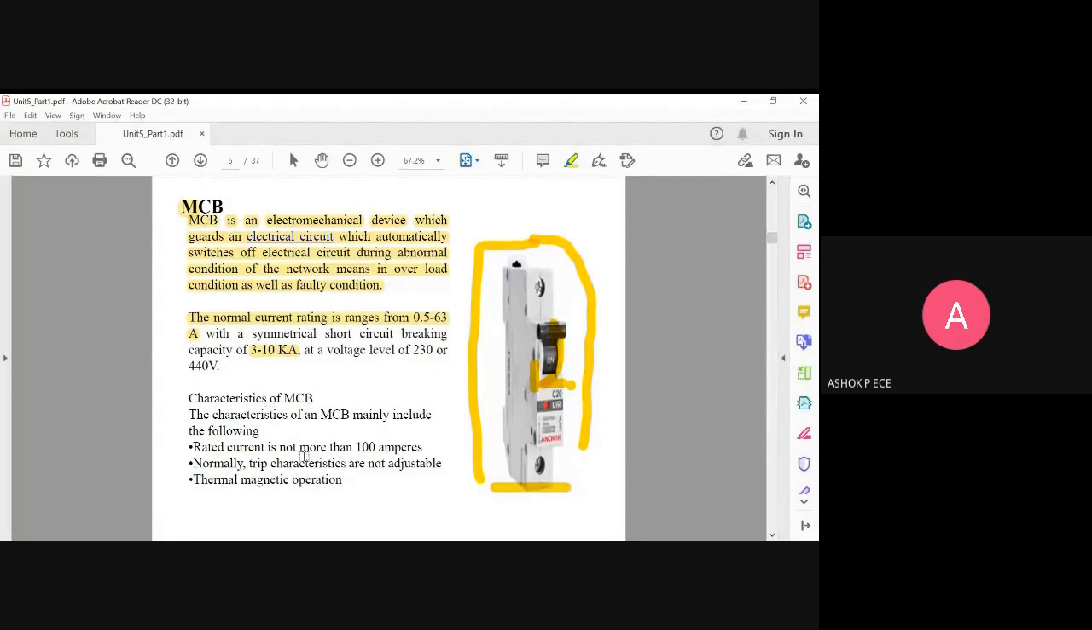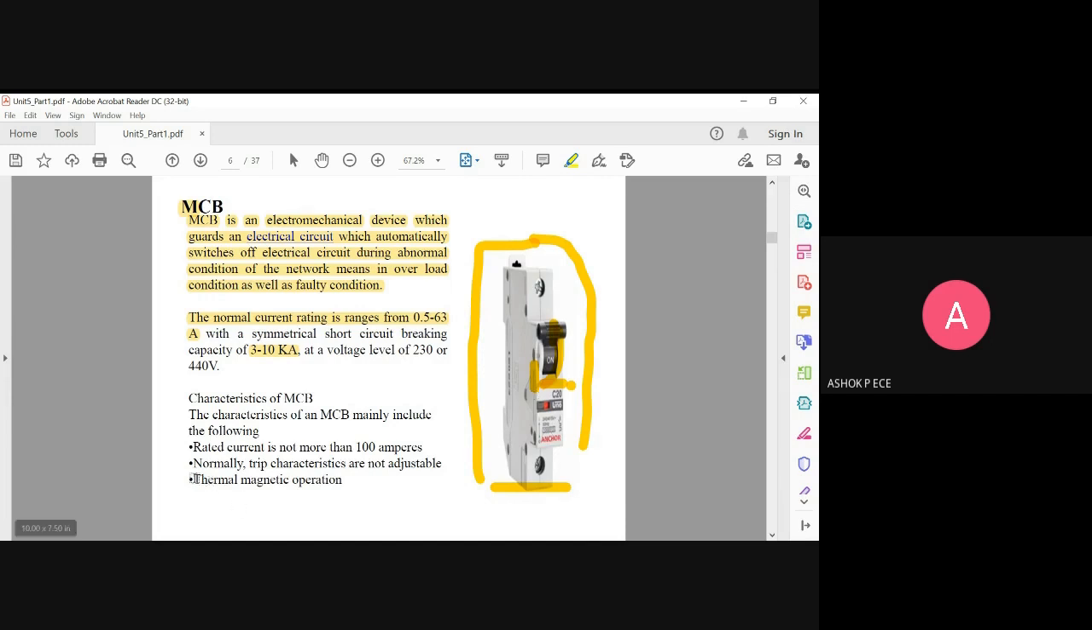And what is the characteristic? Its rated current is not more than 100 amperes. If the rated current is 63 amperes, it can withstand up to 100 times of it, or I can say 6,300 amperes or 6.3 kilo amperes can be withstood. Otherwise, after that, even this MCB cannot protect your circuit. Normally, trip characteristics are not adjustable. That means once the current goes above 63 amperes, it will automatically come to off. And when the current returns to normal, it will never go to on stage by itself. Once off, you have to manually switch it on again. Turning off is automatic, but turning on is manual only.